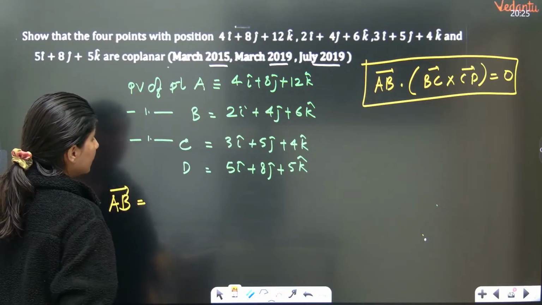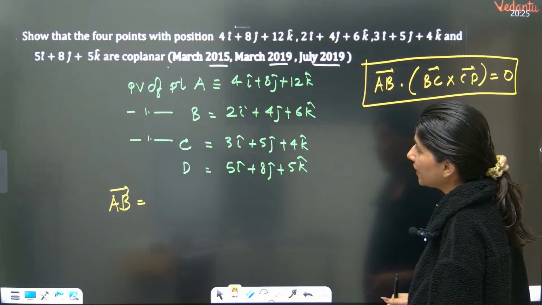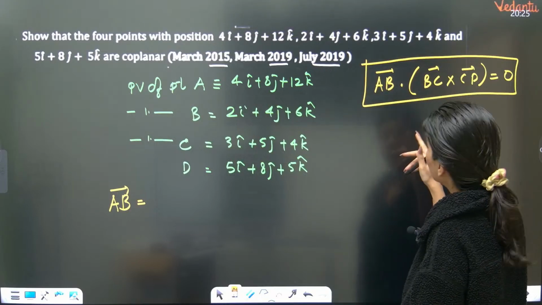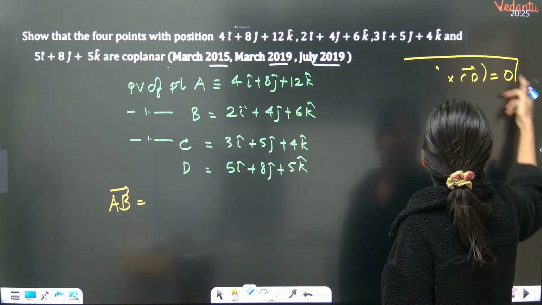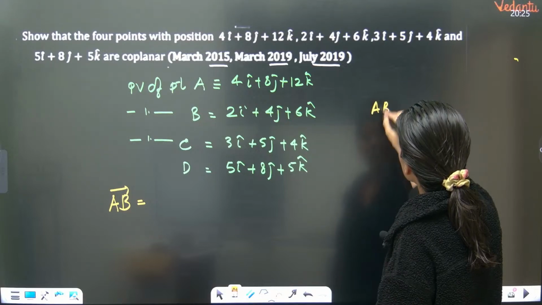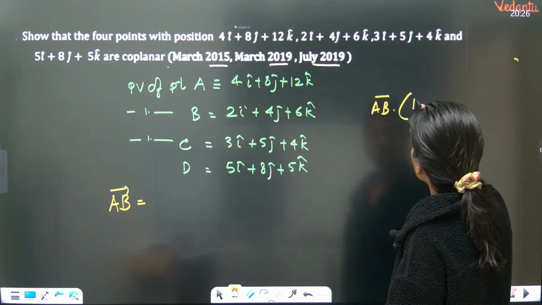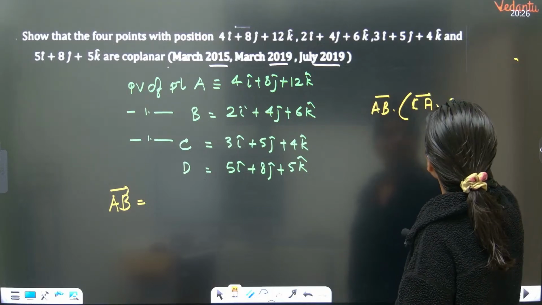Or you can say AB dot AC cross AD. This will also work. Only take any 3 vectors. So AB dot CD, CA cross DA.